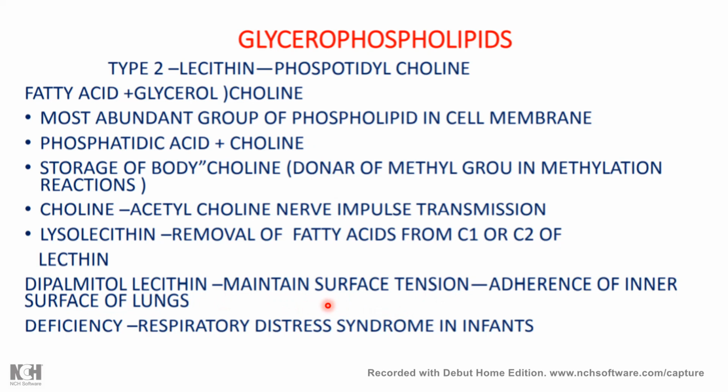This surfactant prevents the collapse of the alveoli. So dipalmitoyl lecithin is the major component which forms the surfactant. With deficiency of surfactant, respiratory distress syndrome can occur in infants.